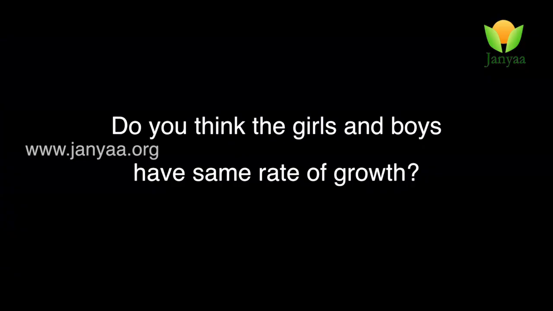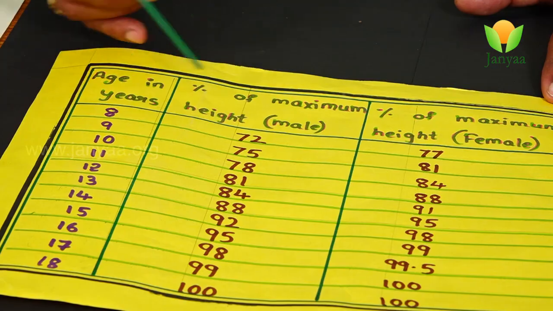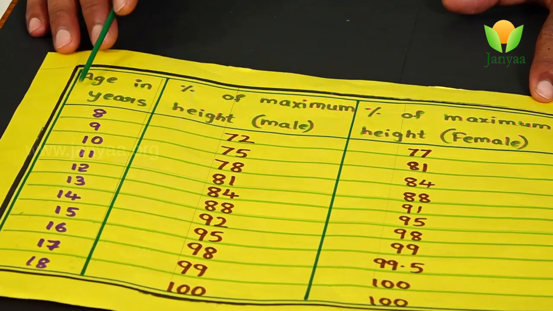Do you think girls and boys have the same rate of growth? No, they don't have the same rate of growth. To compare the growth in boys and girls, let us observe one table to compare the growth rate among boys and girls. You can have a look at the table. In this table there are three columns.